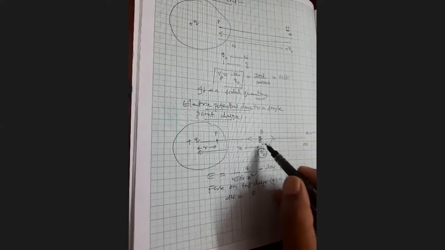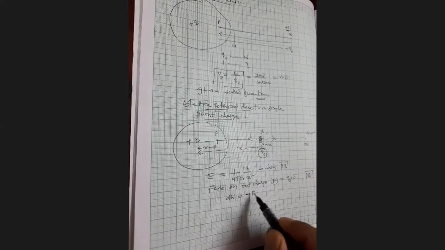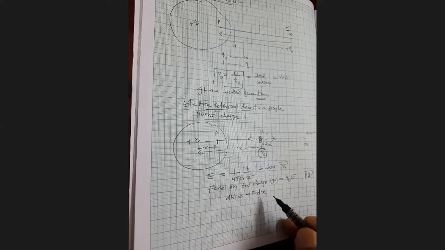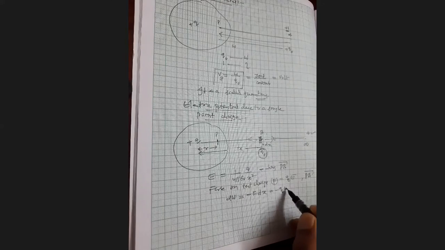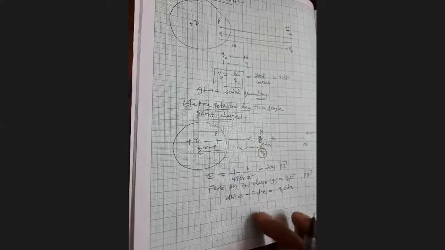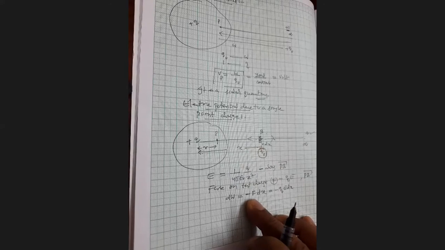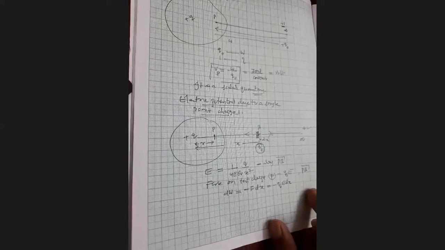The force here is against the field, so we are doing the work. Therefore, dW equals minus F dx, that is equal to minus q naught E dx. This is the work done by the agent against the electric field. That's why we got the minus sign, from F bar dot ds bar. So we will get a minus sign there: minus F dx equals minus q naught E dx.